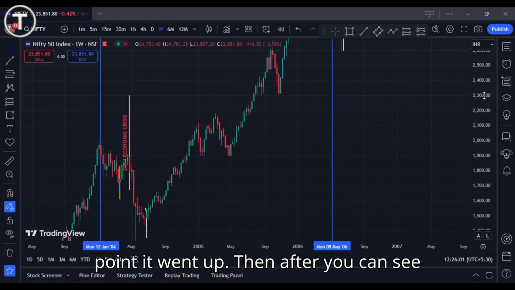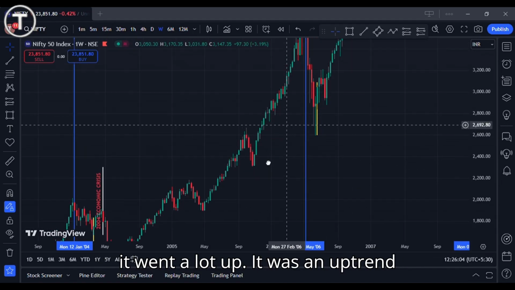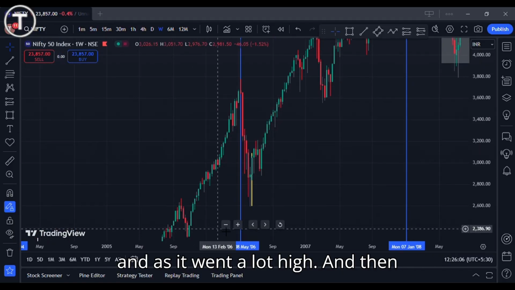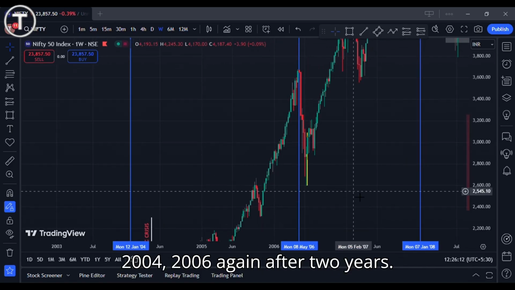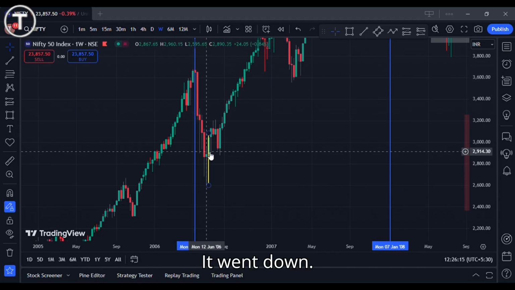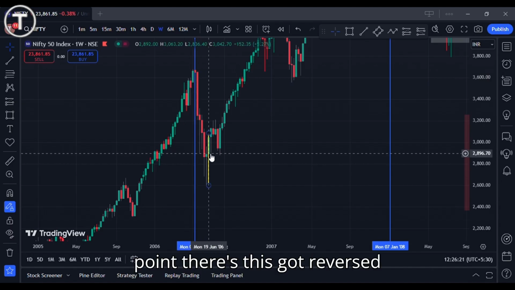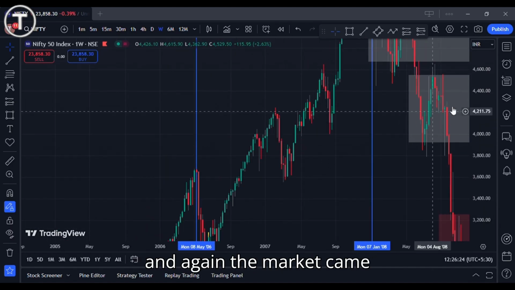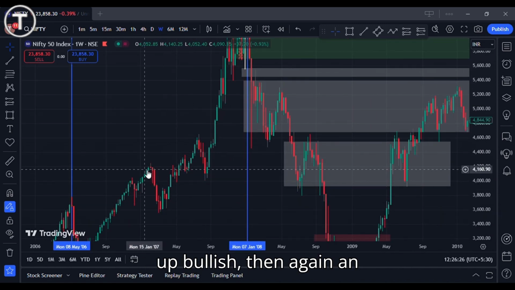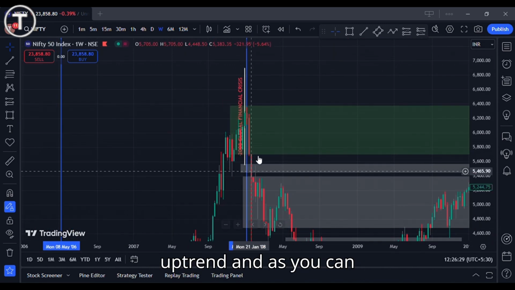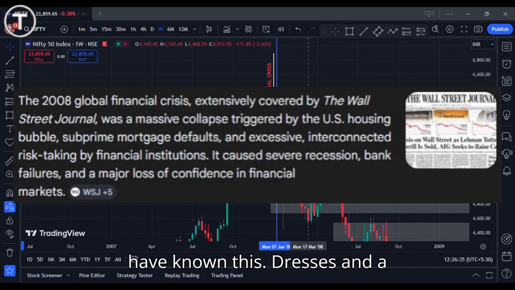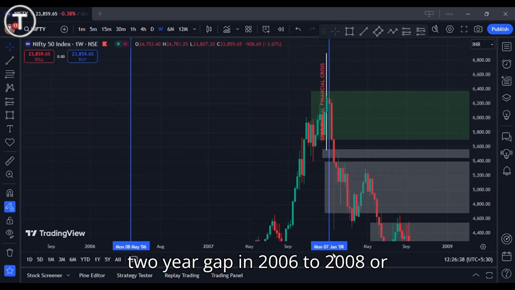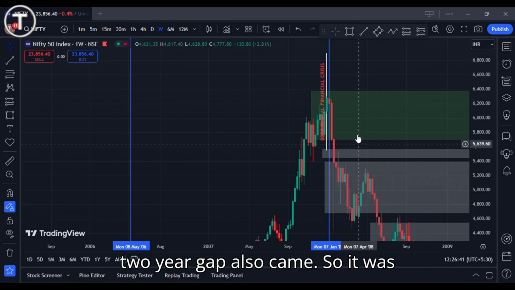Then after, you can see it went a lot up. It was an uptrend, and it went a lot high. And then at this point, after 2004, in 2006, again after 2 years it went down. You can see at this point it got reversed, and again the market came up bullish. Then again an uptrend, and as you can see, the main 2008 global financial crisis, which everyone would have known, came, and a 2-year gap after 2006 to 2008 also came.